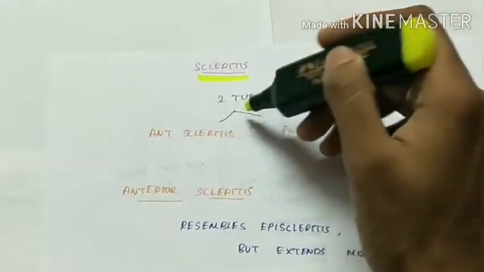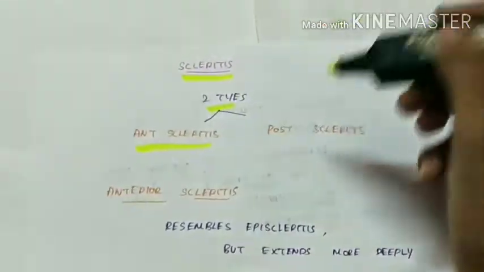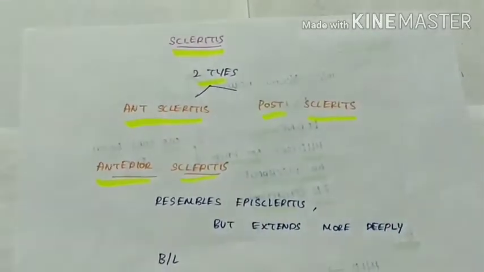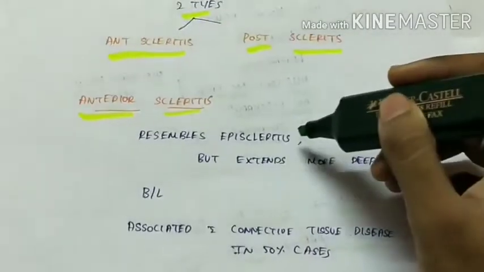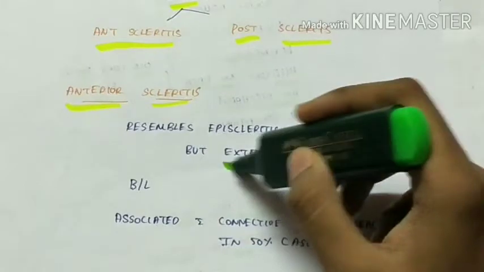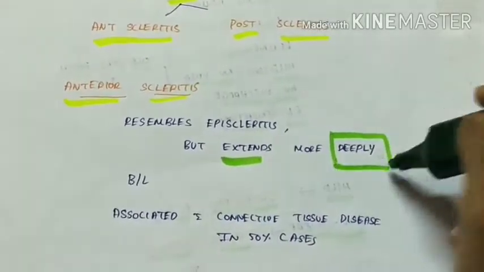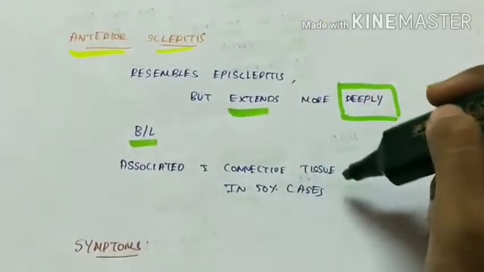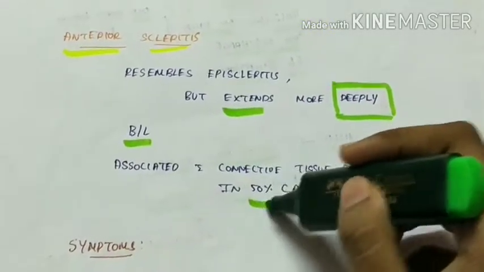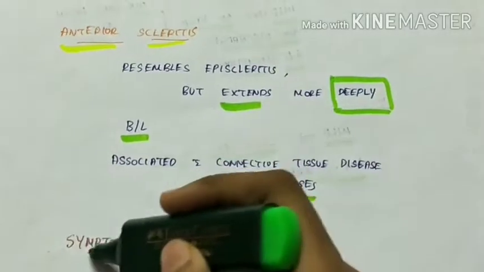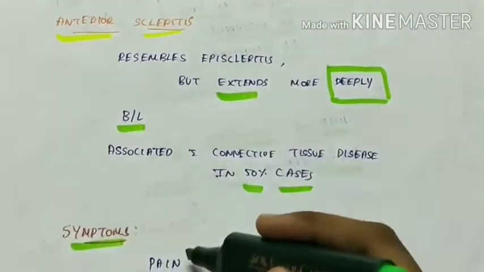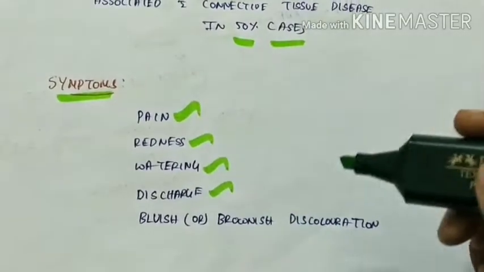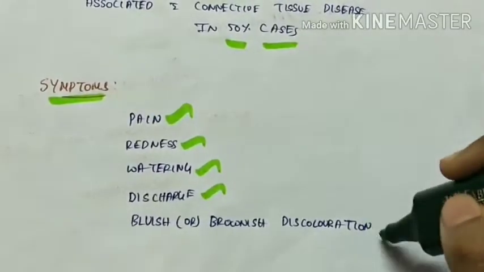Scleritis is of two types: anterior scleritis and posterior scleritis. First, anterior scleritis. The anterior scleritis resembles episcleritis, but it extends more deeply. This is bilateral in nature and it is associated with connective tissue disorders in about 50% of the cases. Symptoms of anterior scleritis are pain, redness, watering, discharge, and there could be either bluish or brownish discoloration.